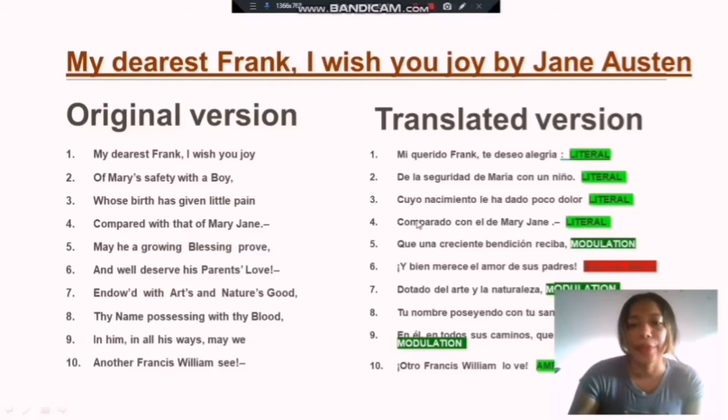compared with that of Mary Jane. Comparado con el de Mary Jane. Compared, comparado; with that, con el de Mary Jane. It's the same.